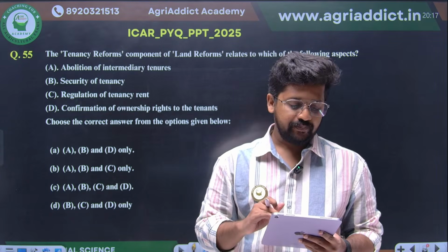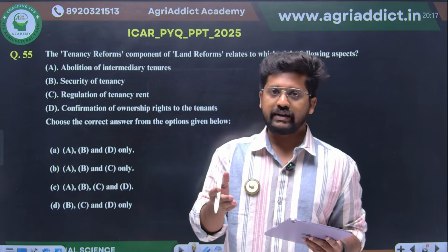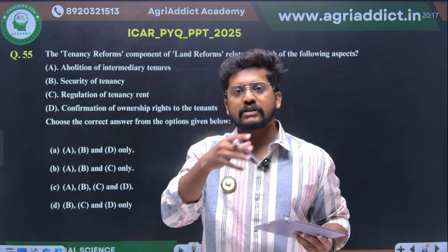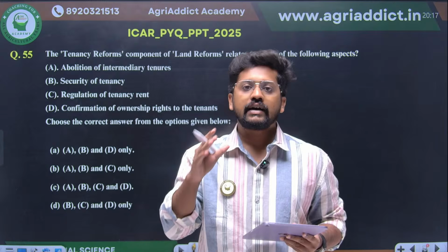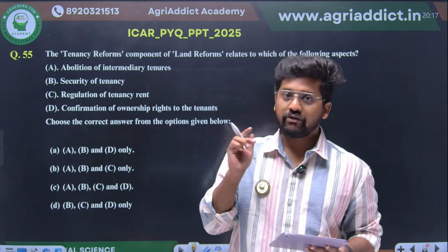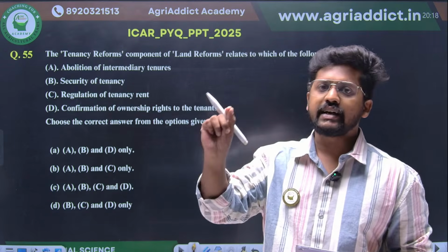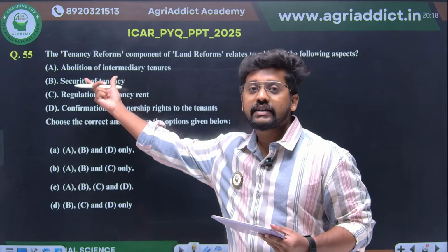First one was abolition of the intermediaries. We have studied zamindari system, mahalwari system, rayotwari system, right? All this abolishment of the intermediaries, who is actually collecting the money, and direct taxing, is none other than the abolition of the intermediaries. Second one was tenancy reforms, and the third one was reorganization of the agriculture. It's directly given. So the question is from under the tenancy reforms.